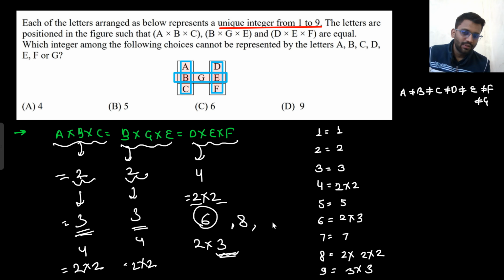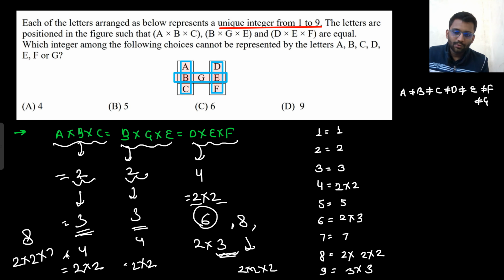So anything can give me 2 cross 2. 8 can give me 2 cross 2. Even 2 can give me 2 cross 2. Sorry, 2 will not give me 2 cross 2. So 8 can give me 2 cross 2 cross 2. Right? What if my number was, instead of 4, it was 8? So this would give me 2 cross 2 cross 2.